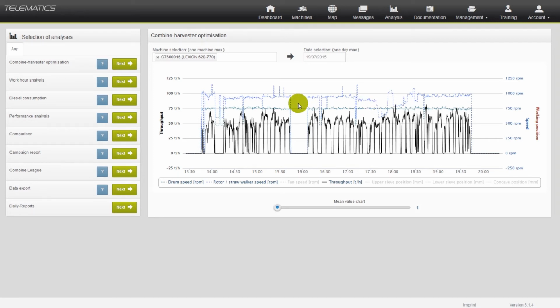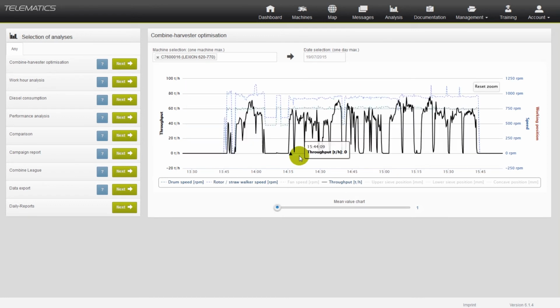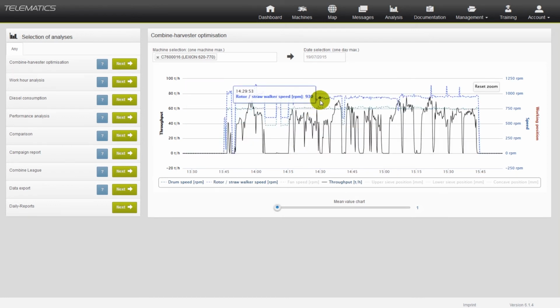If you run your cursor over the diagram, the exact values pop up. To get a more precise view, you can zoom in on selected diagram parts. Furthermore, you can fade in and fade out certain diagram contents underneath the diagram.